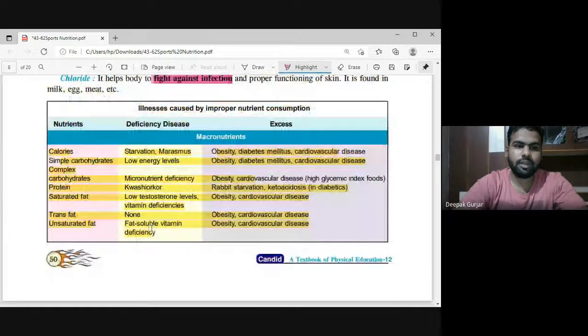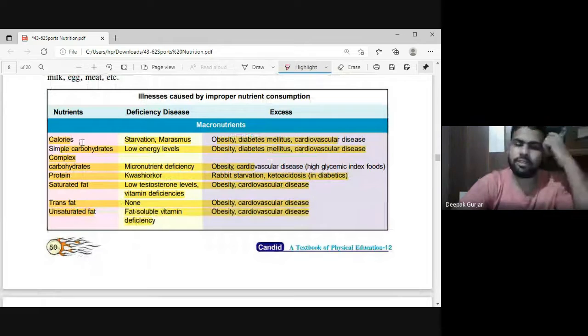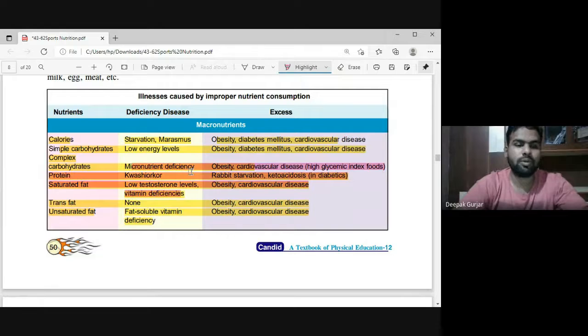If you reduce the calories in your diet, there is starvation, marasmus. If there's a deficiency of simple carbohydrate, there is a low energy level. If there's a deficiency of complex carbohydrate, there is micronutrient deficiency. Protein deficiency leads to kwashiorkor. If there is a deficiency of saturated fat, then there is a low testosterone count, right?